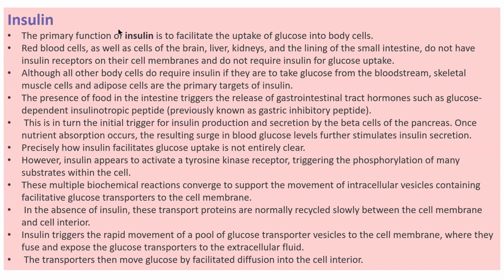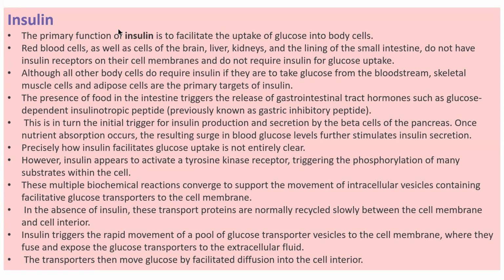Skeletal muscle cells, because they are voluntary, do many functions. Skeletal muscle cells and adipose cells are the primary targets of insulin. In adipose cells there is a deposition of fat, triglycerides, and in skeletal muscle cells there is a deposition of glycogen. So these are the primary targets of insulin.